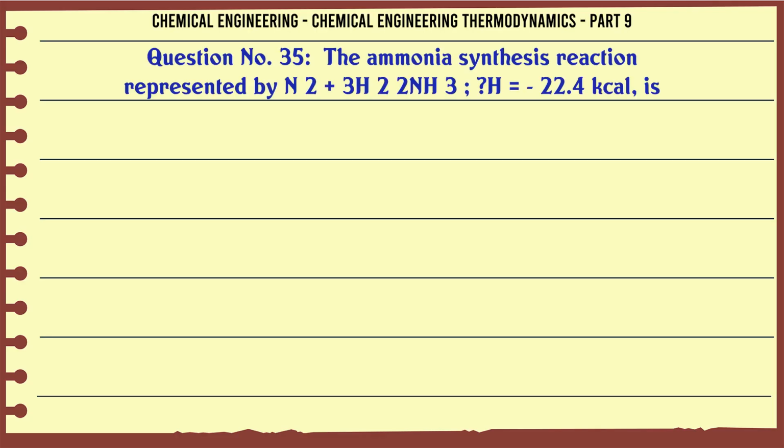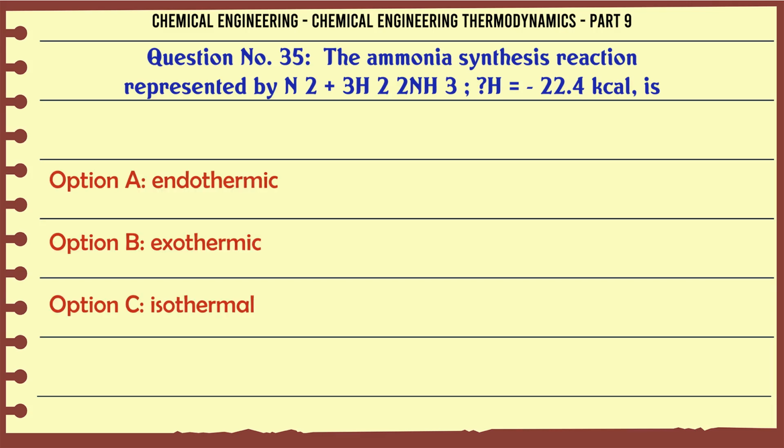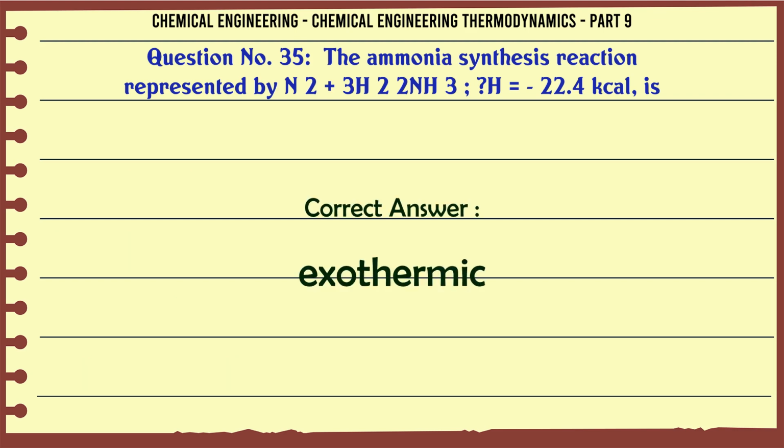The ammonia synthesis reaction represented by N2 + 3H2 → 2NH3 + 22.4 kilocalories is: A. Endothermic, B. Exothermic, C. Isothermal, D. Adiabatic. The correct answer is exothermic.